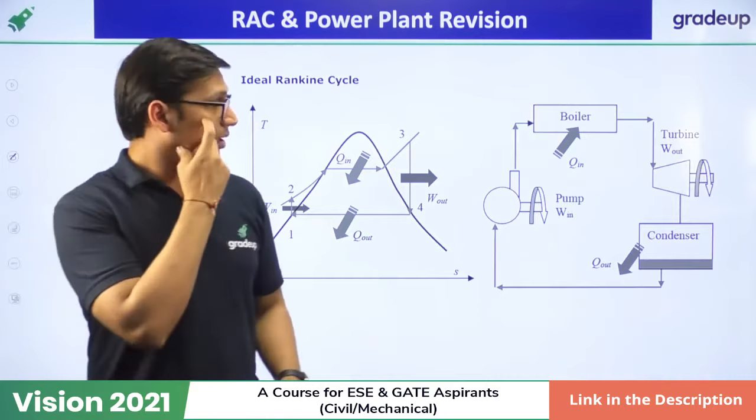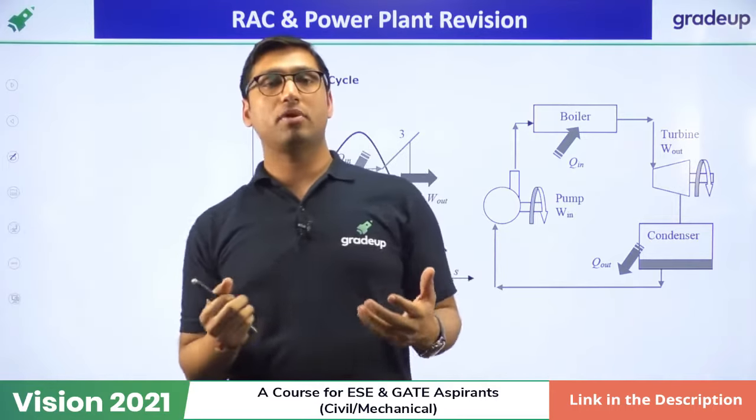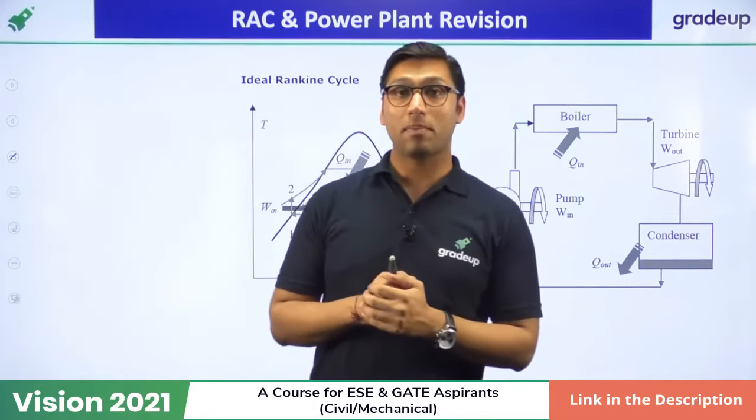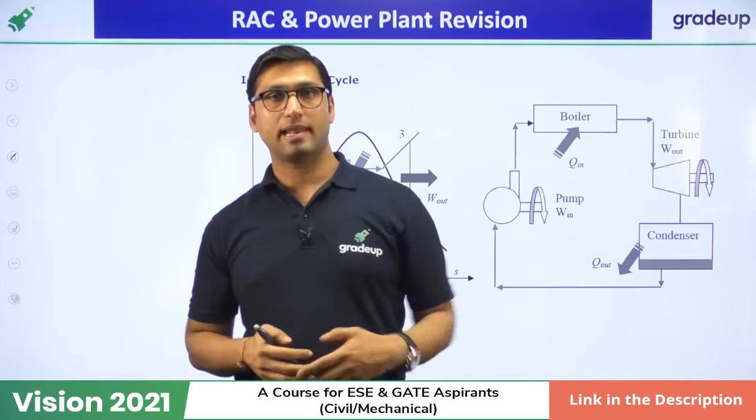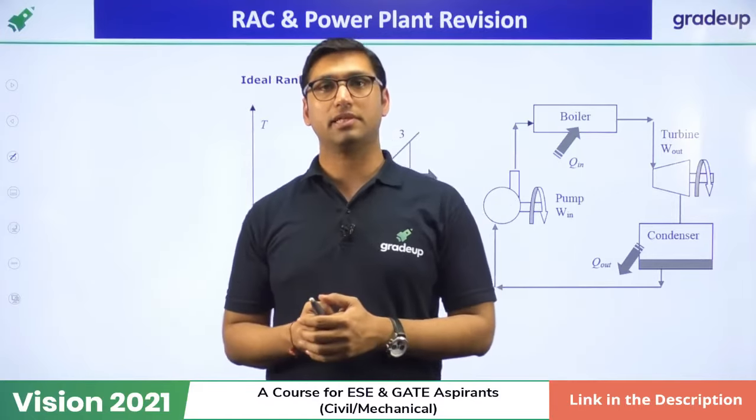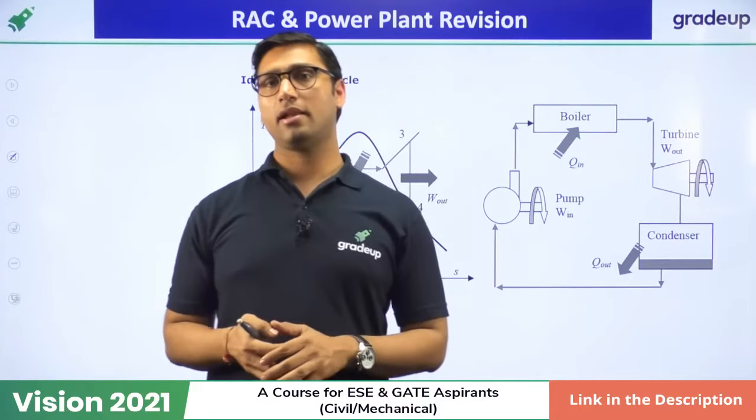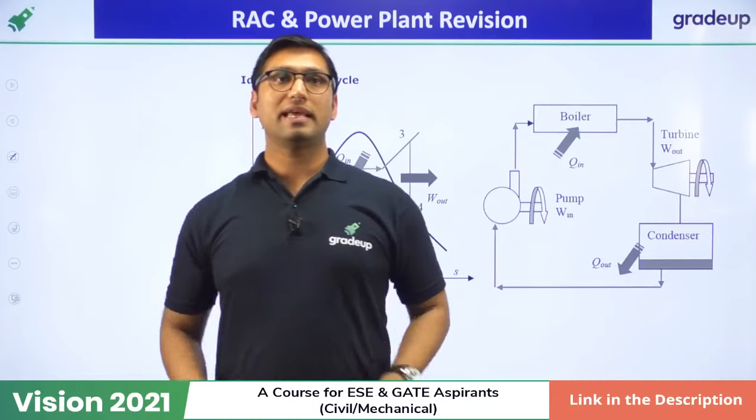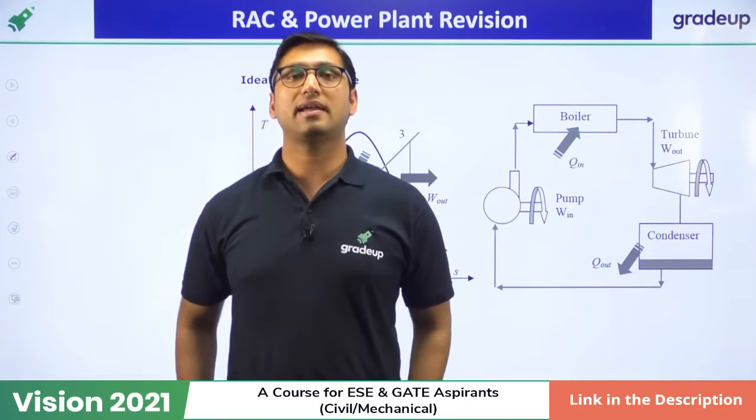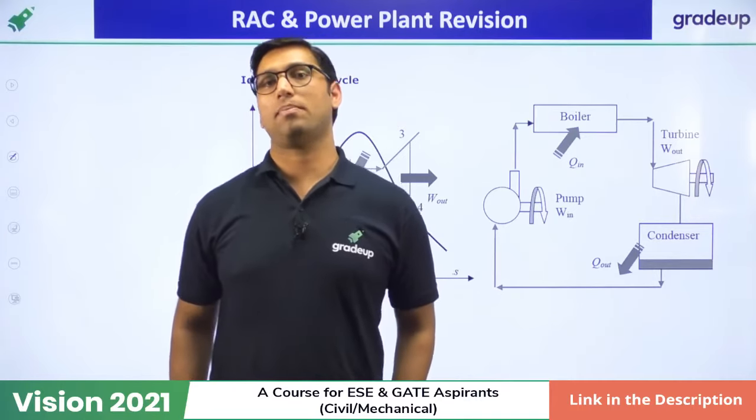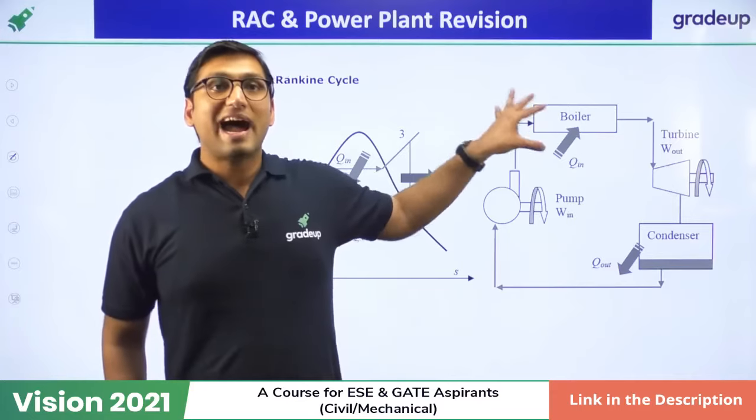Now, if you talk about the GATE exam, from the power plant subject we have some important topics like Rankine cycle, Brayton cycle, and air compressor. These are some important topics. I am going to revise these two topics, Rankine and Brayton cycle. Okay. So what is the Rankine cycle? It is the ideal working cycle of a steam power plant. Now this is the ideal Rankine cycle.